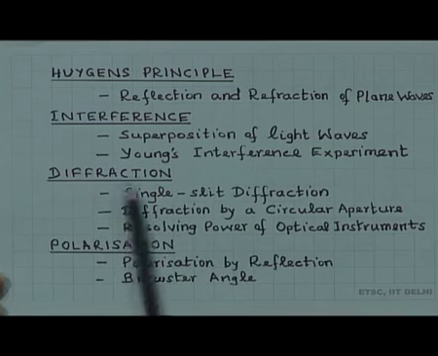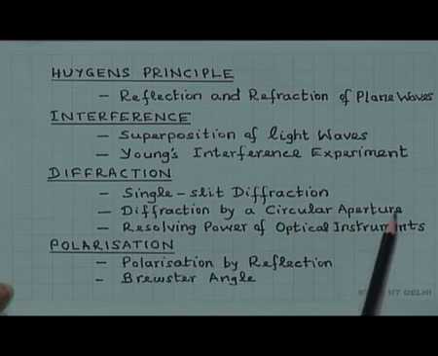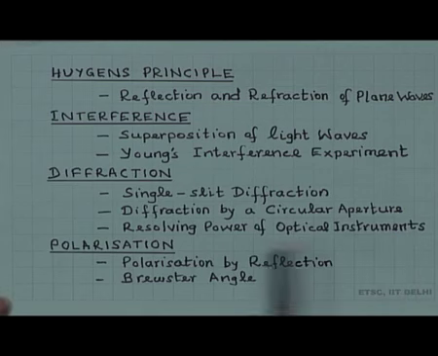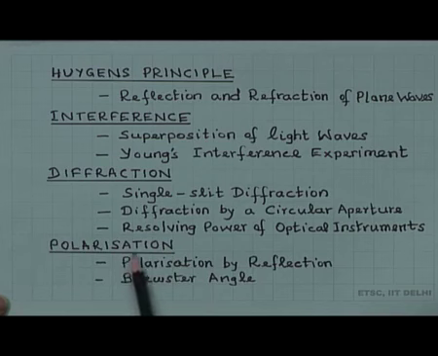Then we will move on to diffraction, where we will describe single slit diffraction, diffraction by a circular aperture, and we will also discuss the resolving power of optical instruments. And then finally, we will come to the concept of polarization of light, and we will discuss polarization by reflection.